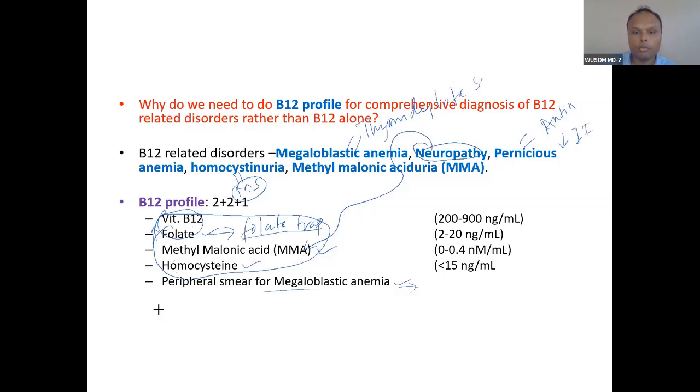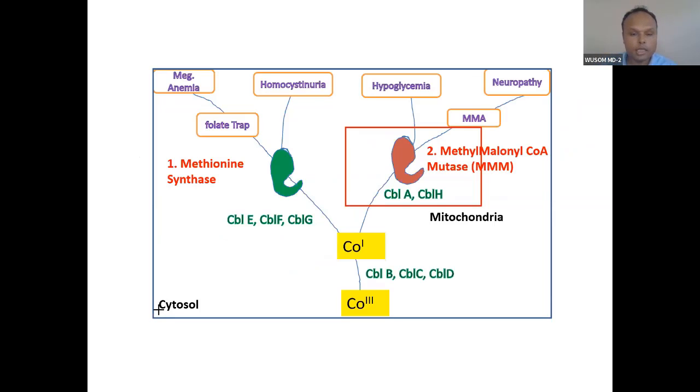This is methylmalonic acid related to neuropathy. So we have done this. Let's talk a little bit about things you don't know, otherwise you will not get anywhere. This is very important to understand the whole of vitamin B12. I have made this like a tree, like a brain map, so you can remember it. Your brain map has this trunk, and the trunk has two branches, and these again bifurcate into 2 branches. So you can easily remember.